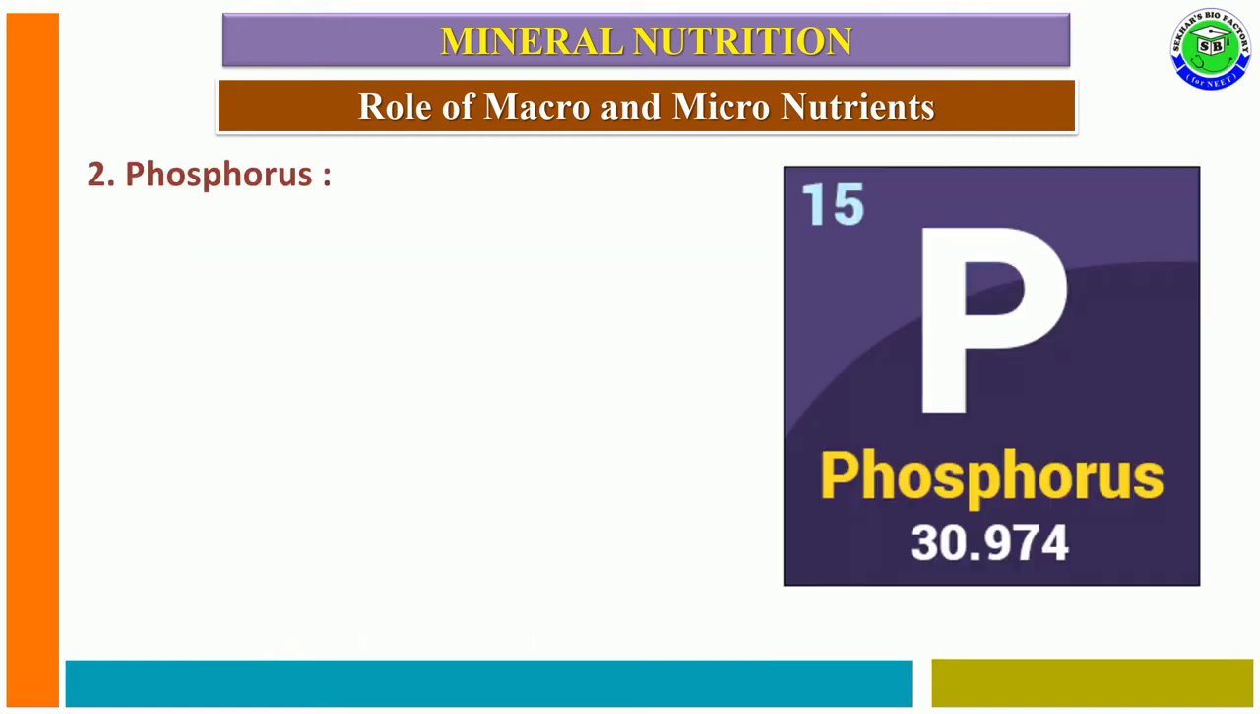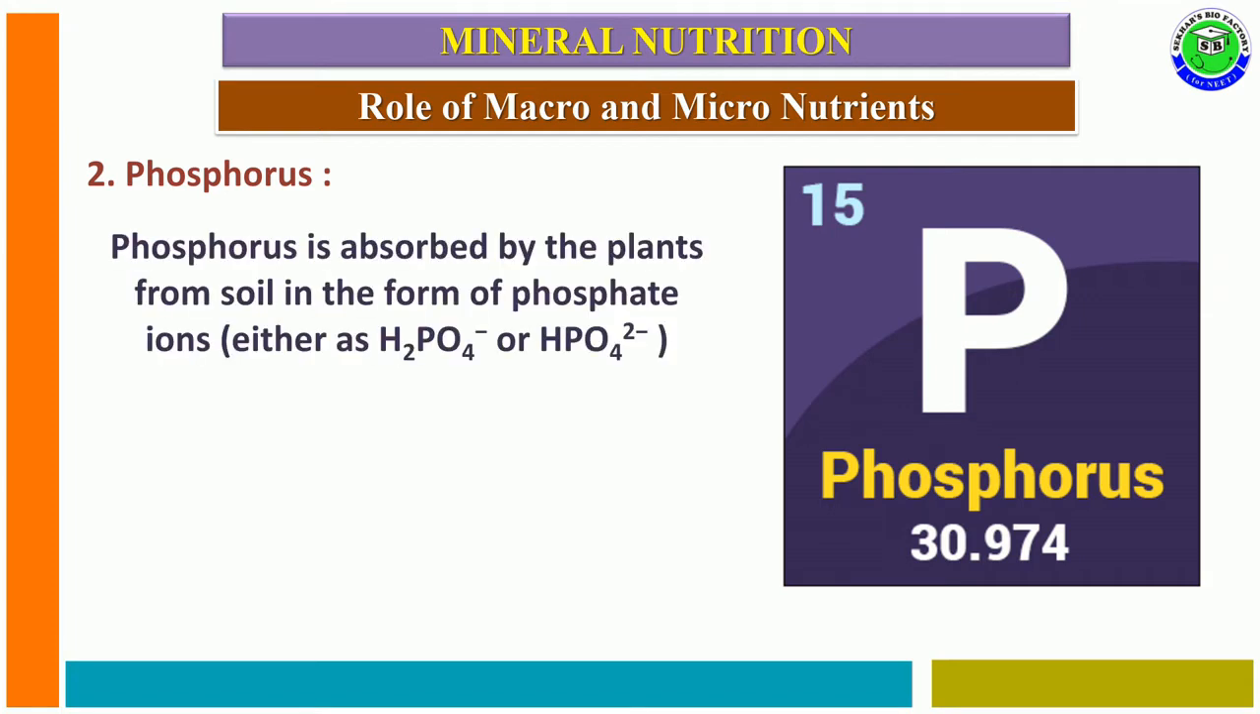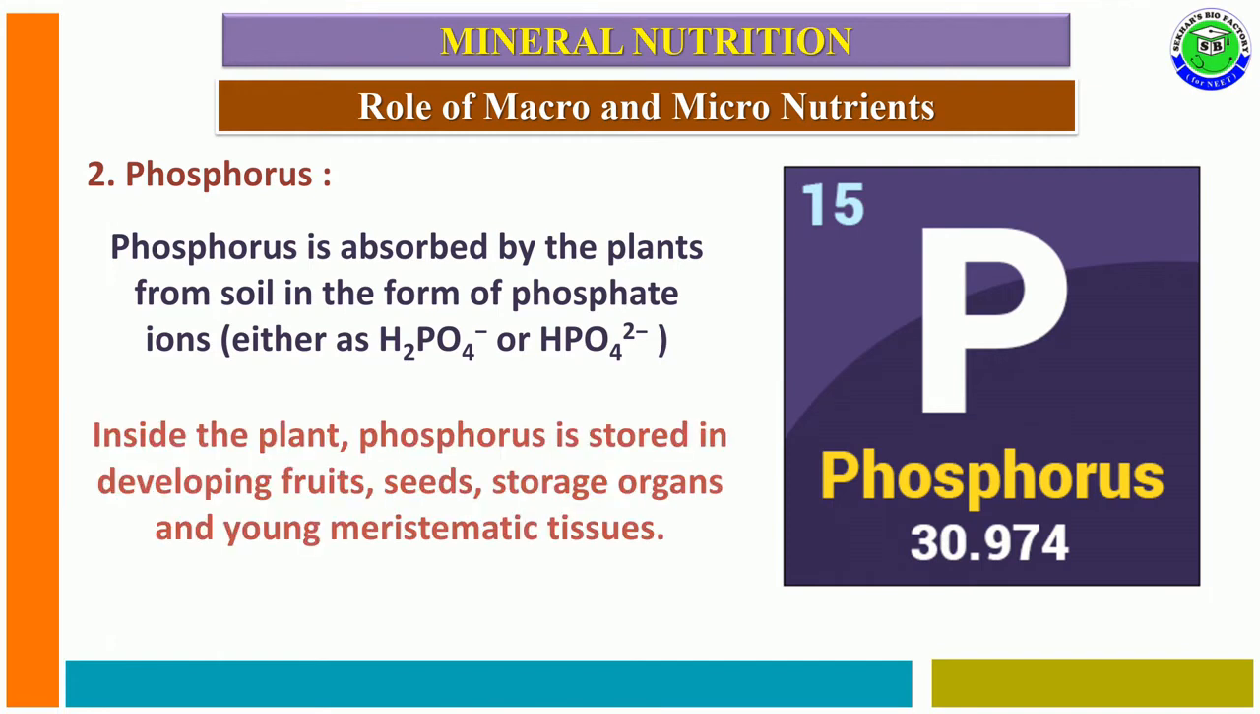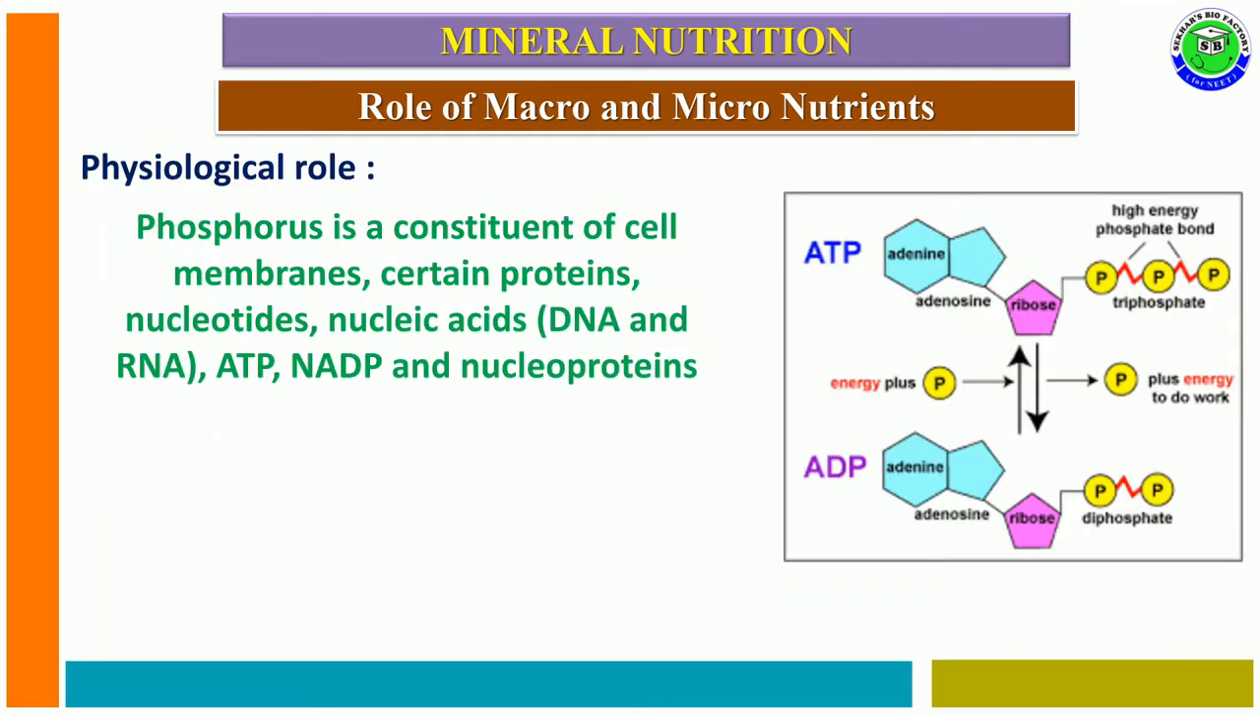And the second macronutrient is phosphorus. Phosphorus is generally available in soil, and plants can absorb phosphorus from soil in the form of phosphate ions like H2PO4 minus or HPO4 2 minus. Inside the plant cell, phosphorus helps to store and is helpful for the development of fruits, seeds, storage organs, and young meristematic tissue.